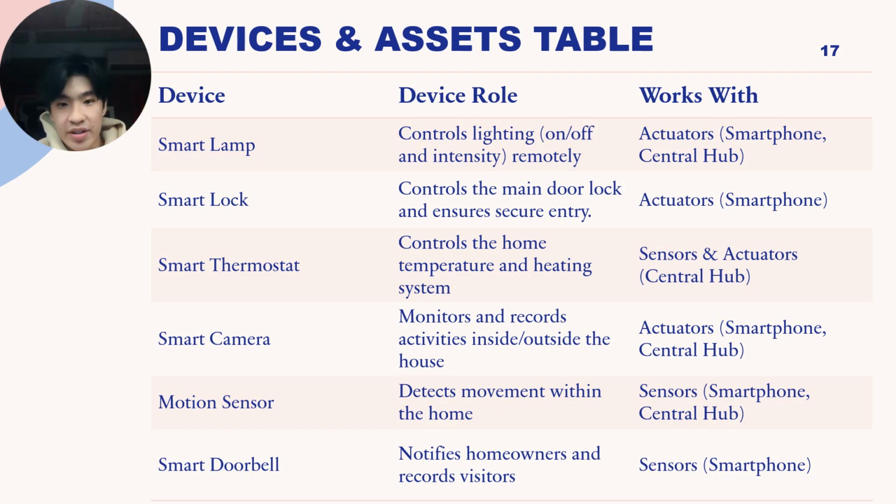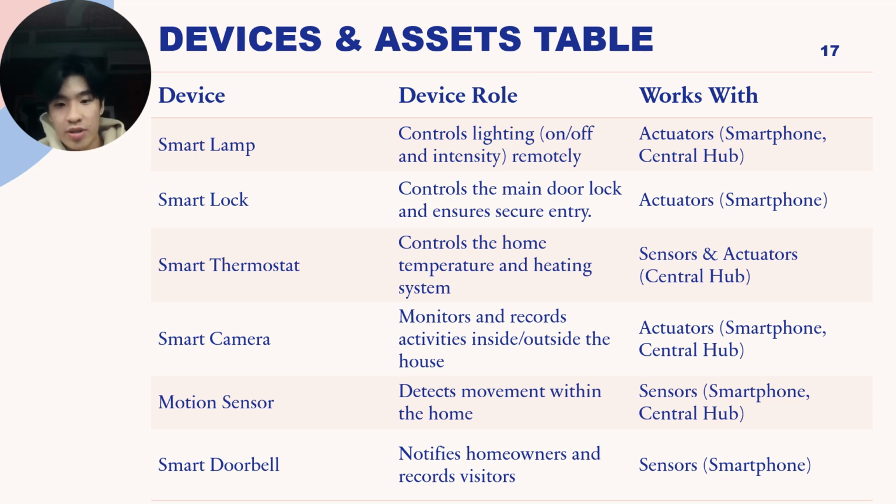So this is our devices and assets table. As mentioned in our earlier scenario, we will be using these devices for our smart home. For instance, we have a smart lamp which controls lighting remotely, and it works with actuators like smartphones and the central hub. Next, we have a smart lock which controls the main door lock and ensures secure entry, and it works with the actuator smartphone.